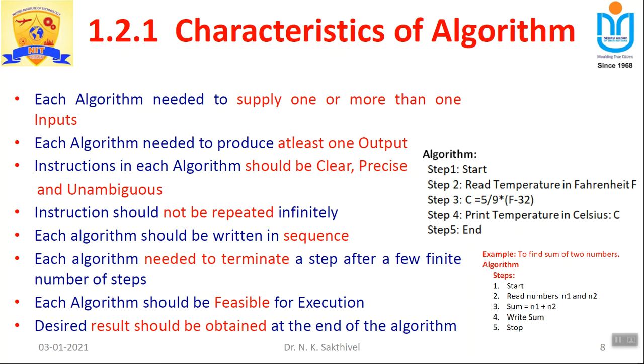The characteristics are very important, because we can expect them in the university examination. The prime objective of an algorithm is to take at least one or more inputs and produce an output. When developing an algorithm, it should be very clear with no ambiguity. Unambiguous is very important. At any cost, the instructions should not be repeated, and the execution will be in sequence.